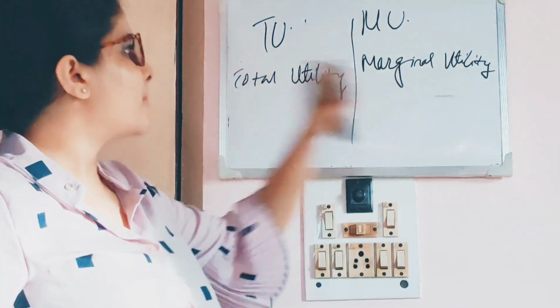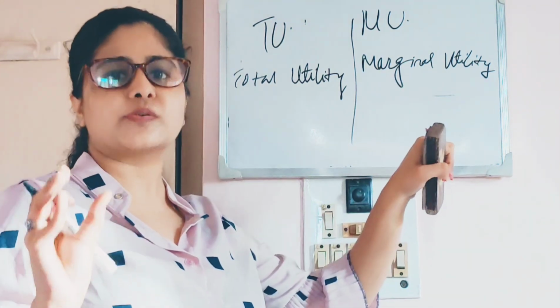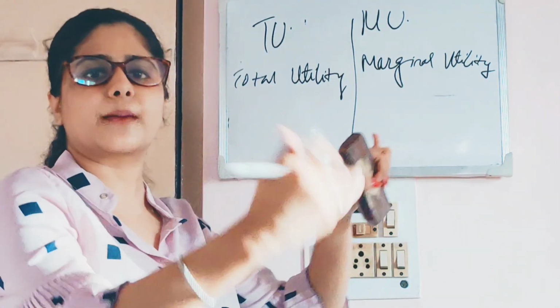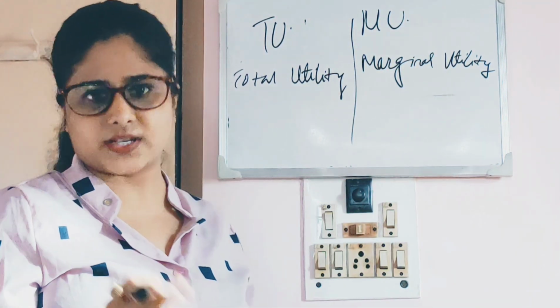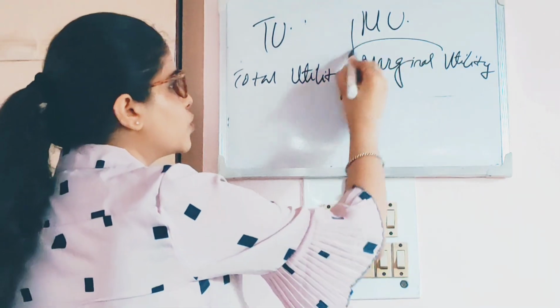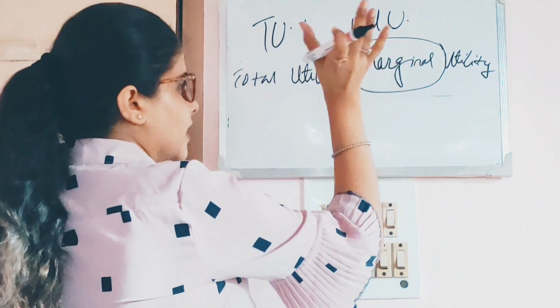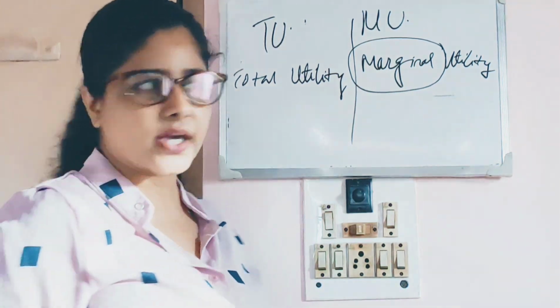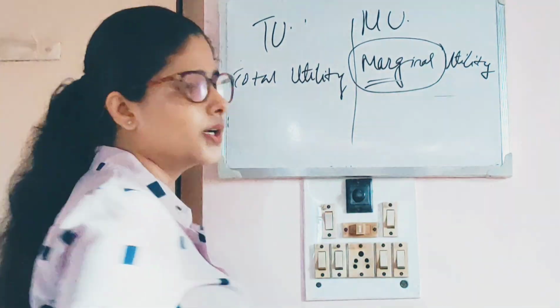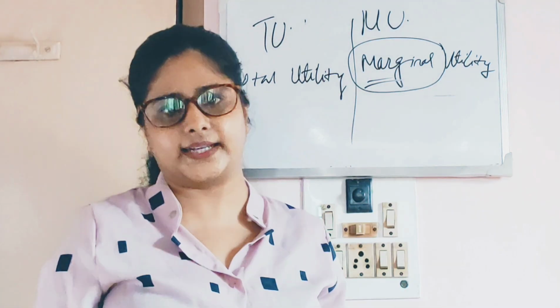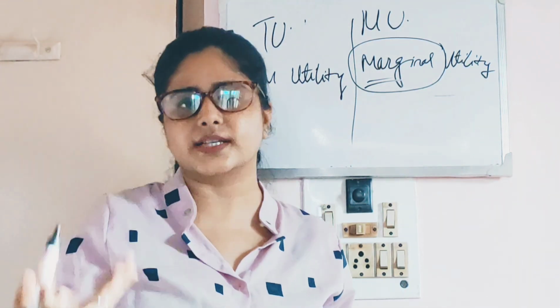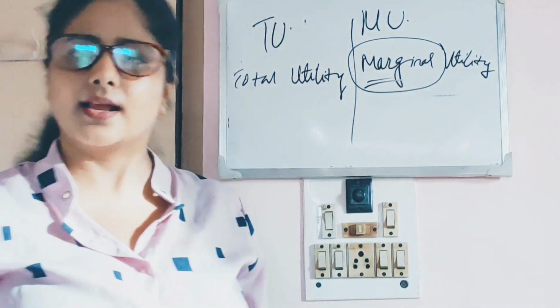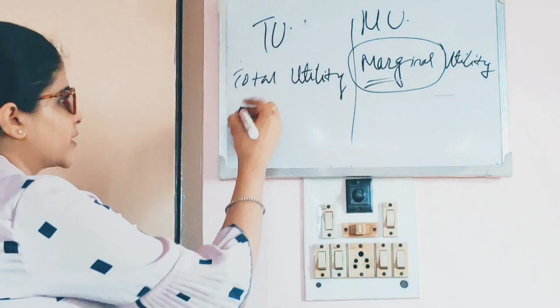Here, marginal, I tell you, is one of the most important words which will be coming in your further chapters as well. So you need to keep the concept of marginal very well in your mind. If you have the concept of this word clear, you can further understand the other concepts as well. Clear? So first we'll do total utility.